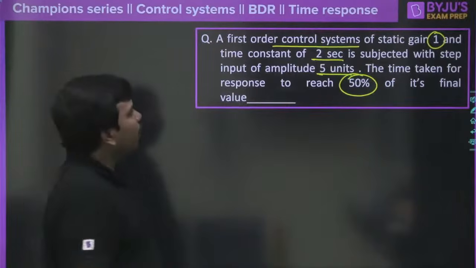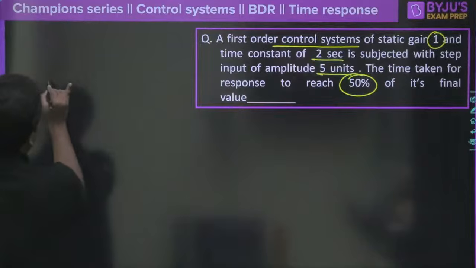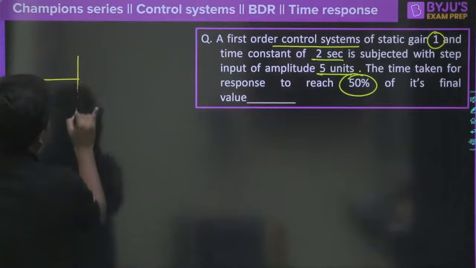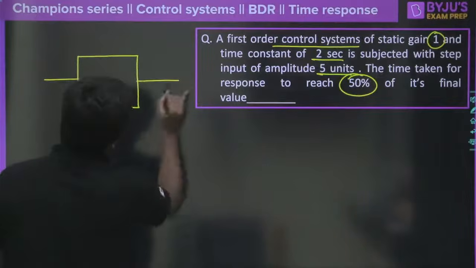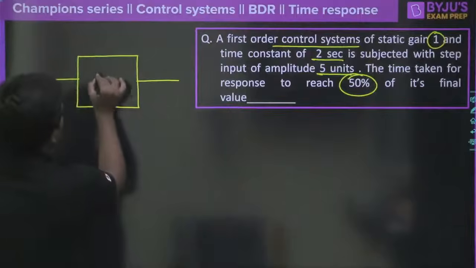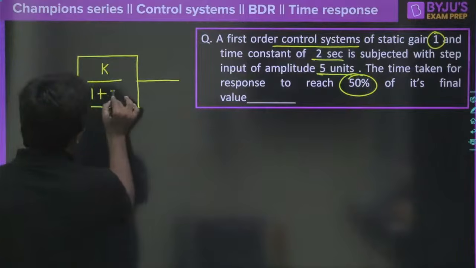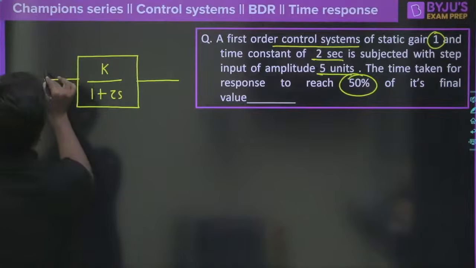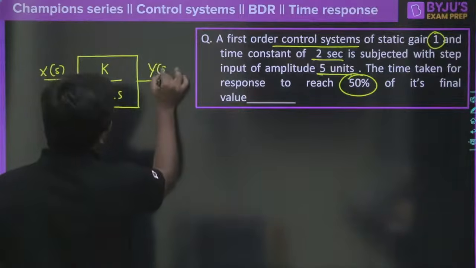Okay, so how do we approach this question? First of all, it is a first order system. So first order control system, I can take this as a block like this. It might be G of s by 1 plus G of s into H of s, whatever it may be. Finally, it will have some static gain K divided by 1 plus tau s. And we will apply the X of s here, which is considered as the input, and Y of s, of course, will be here.